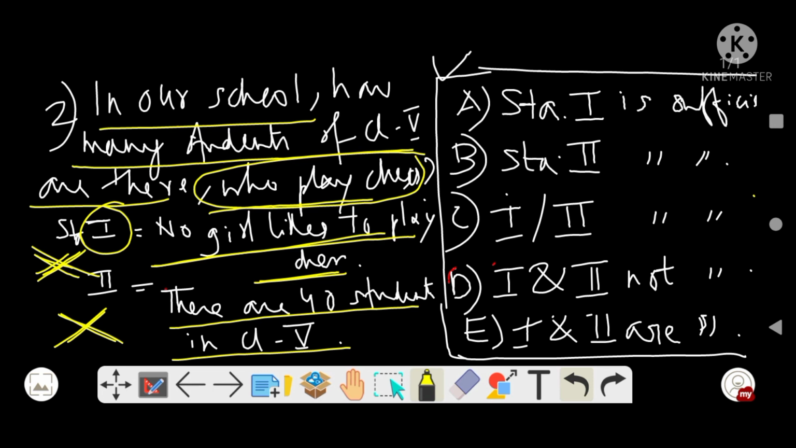So again, in this case, the choice of answer will be D. Both statements 1 and 2 are not sufficient, right, to answer the question.